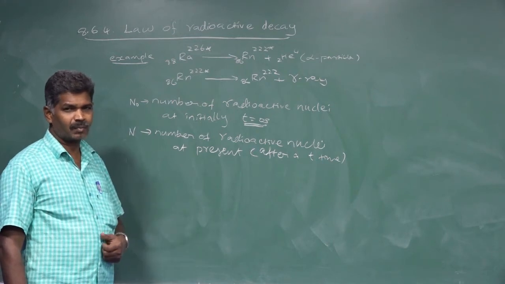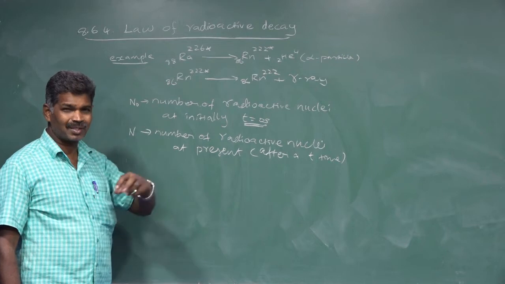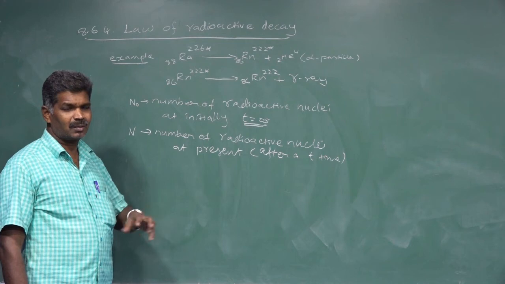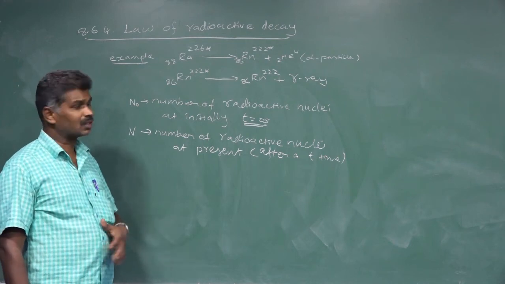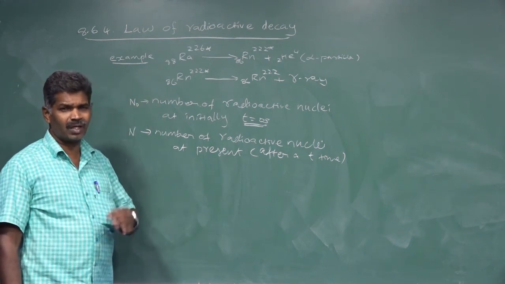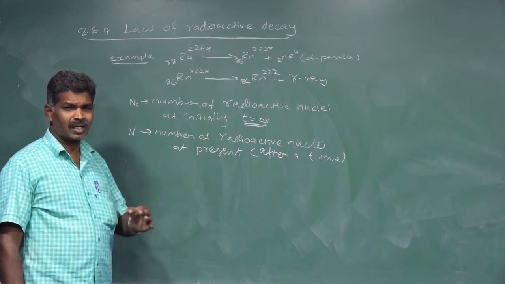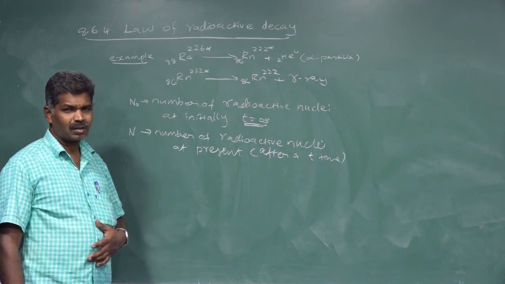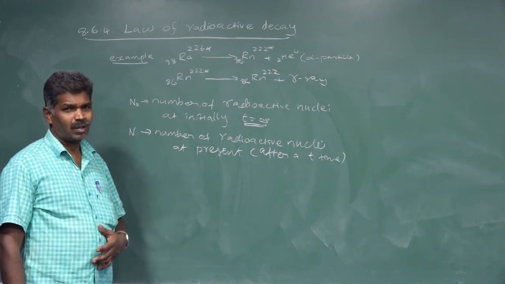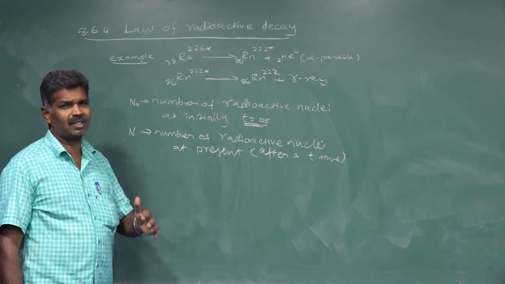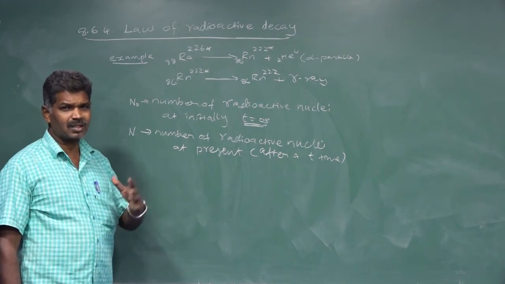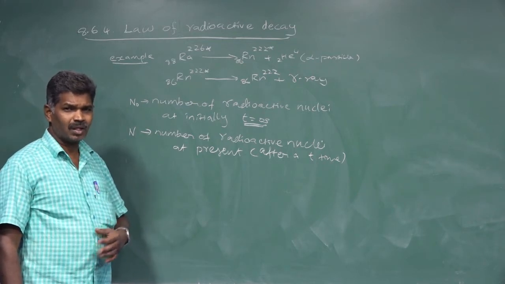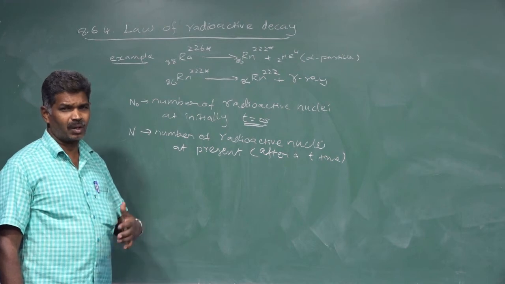That rate of decay depends upon the number of atoms at present. Then this law can be defined very clearly. The rate of decay is directly proportional to the number of atoms of the element at present. At any instant, the rate of disintegration is directly proportional to the number of radioactive elements at present.